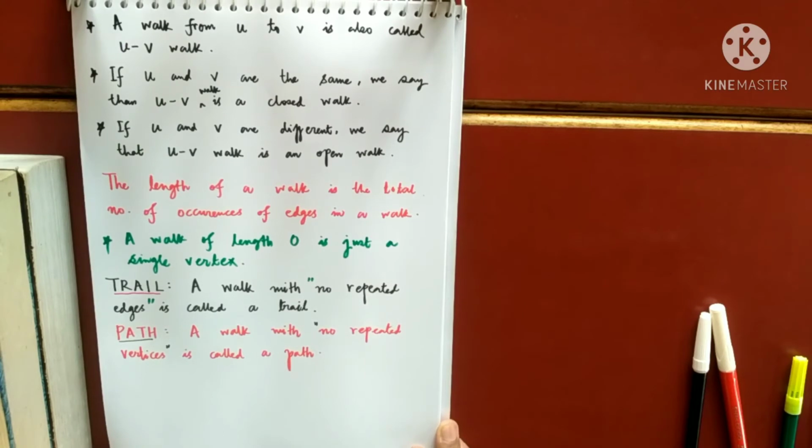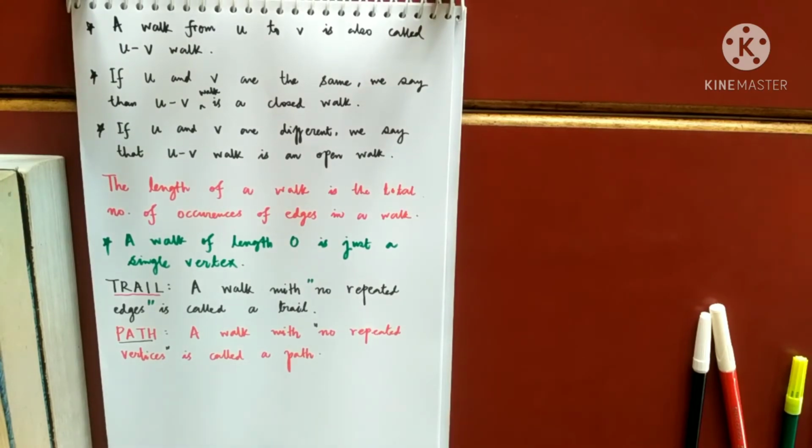No repeated vertices. Now one thing you note: when the vertices are not repeated, the edges cannot repeat. Do you agree with me? Just try to make any graph or try to visualize things. When vertices are not repeated, then edges also cannot repeat because edges are basically dependent on vertices. An edge is always drawn between vertices. When I am not repeating the vertices, how can the edges repeat?